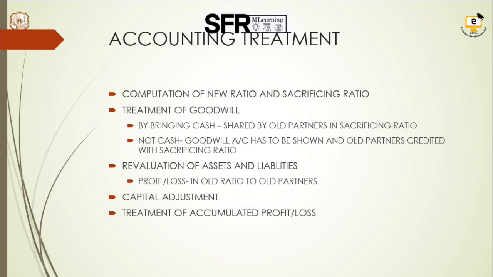If the new partner is not able to bring the cash, a goodwill account has to be created in the name of the new partner. That amount will be credited to the old partners in their sacrificing ratio. Another important adjustment is revaluation of assets and liabilities.